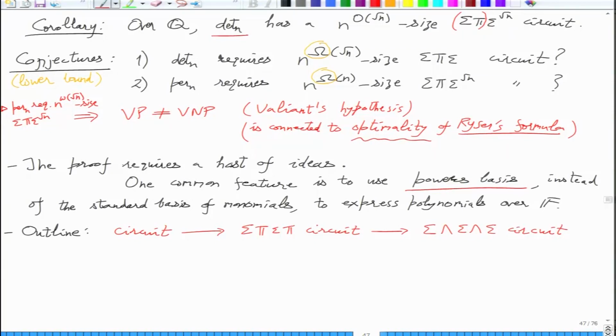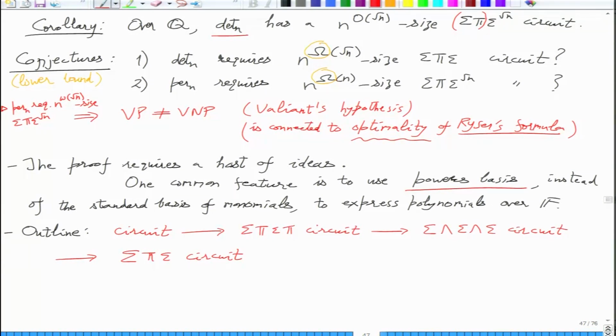So we'll actually increase the depth. We'll go the opposite way instead of reducing the depth. And from there we'll suddenly jump for some reason to sigma pi sigma. Okay, so from 4 we go to 5, and from 5 we go to 3.